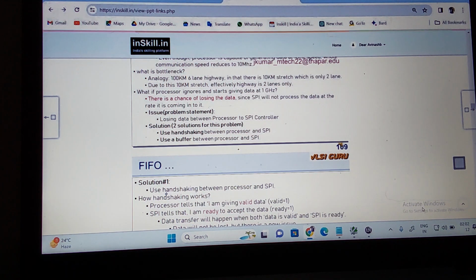The other way you can do is what? Buffer. Interface buffer is nothing but your first in, first out. Use the buffer between the processor and the SPI. Now let us see what is solution 1 and what is solution 2. Which solution is better? You understand?